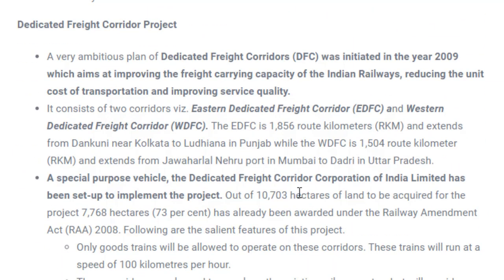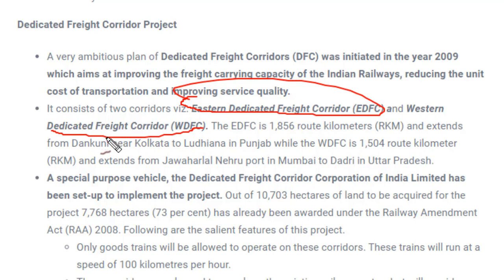Next is dedicated freight corridor. Several corridors are being built for transportation of goods from one place to another using railway lines. There are majorly two corridors: the Eastern Dedicated Freight Corridor, and the other is the Western Dedicated Freight Corridor. So the areas lying in the eastern part of the country would come under the eastern corridor, and the areas lying in the western part would come under the western corridor.